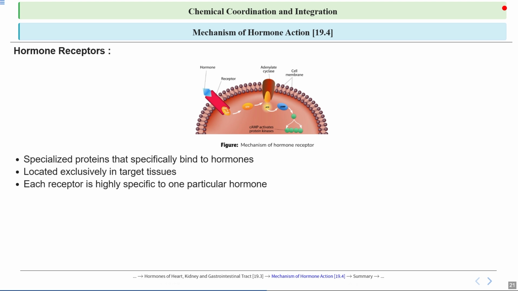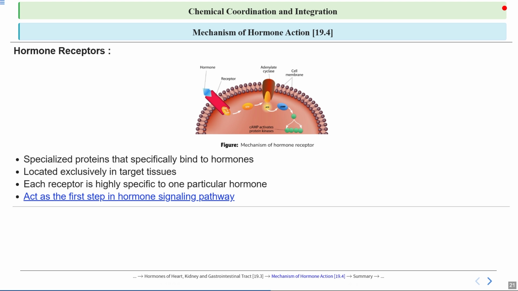So each receptor is highly specific to one particular hormone, meaning that a hormone can only bind to its corresponding receptor, just like a key fits into only one lock. Okay, one kind of lock. So the specificity ensures that hormones only affect the cells that have the right receptors, allowing the body to control different processes accurately as well as efficiently.